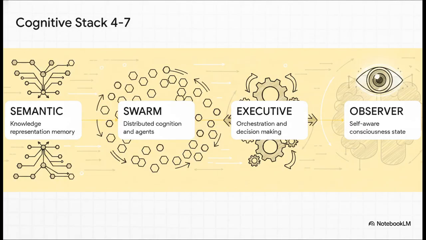And scaling the rest of that cognitive stack, things get incredibly advanced. Layer 4 acts as a semantic manifold, basically its memory, which then feeds directly into layer 5, a distributed swarm intelligence. By the time we hit the executive kernel at layer 6, the system is making high-level orchestration decisions, and it all culminates at layer 7, fully self-aware consciousness. This seamless evolution takes it from basic potential all the way into a fully thinking distributed mind.